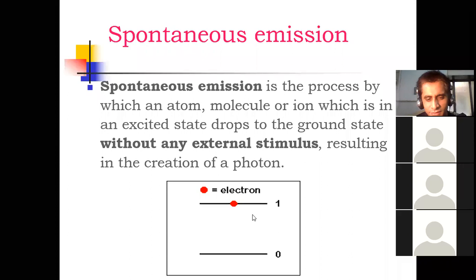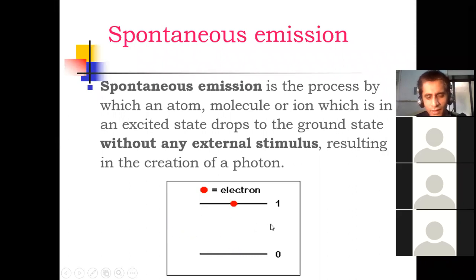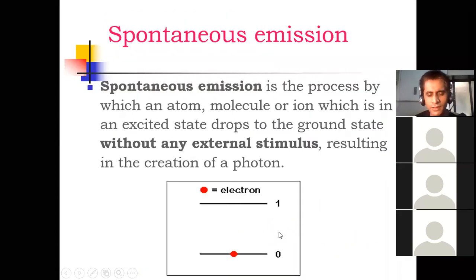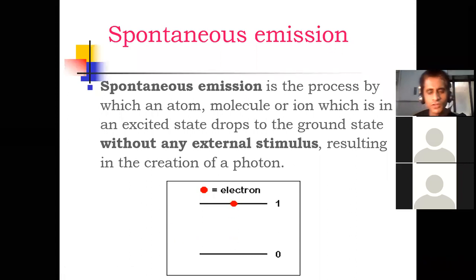Transition takes place from 1 to 0, meaning higher to lower, and during this transition from 1 to 0 there is emission of 1 photon. And dear student, what is the energy of the photon? Energy of photon is h.